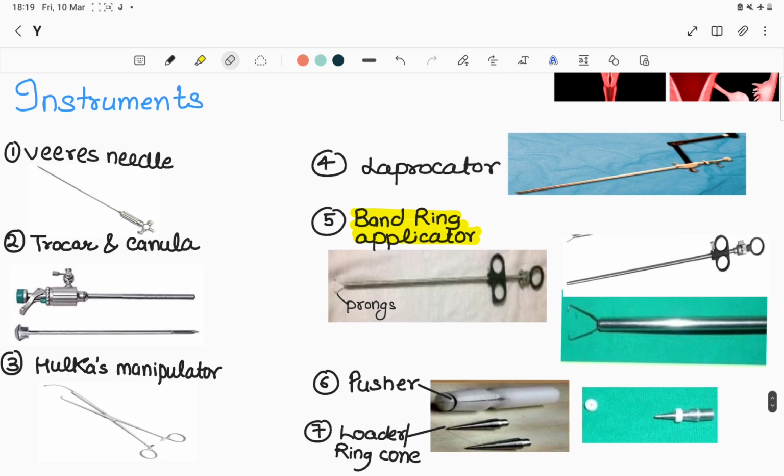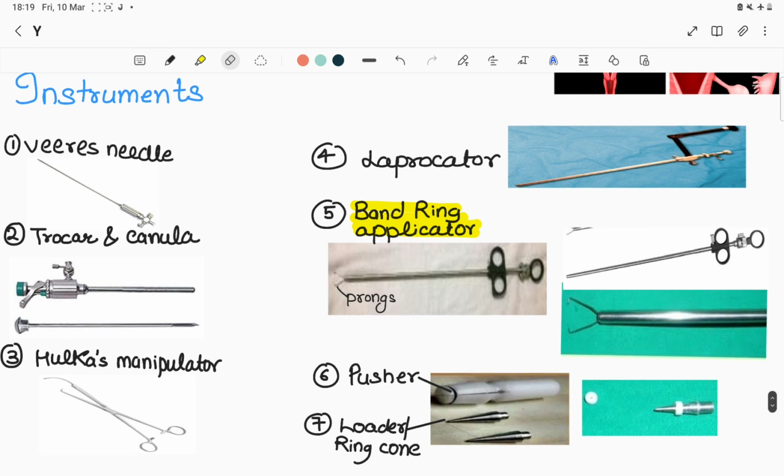So what are the instruments that are used for lap sterilization? There are 7 instruments we need to remember. Number 1 is our Veress needle, which is used to create pneumoperitoneum. Second is trocars and cannula. Third is our Hulka's manipulator, which is used to manipulate the uterus per vaginum. Fourth is our laparoscope, used with the band applicator while doing lap sterilization by single incision. Then is our band ring applicator, which consists of 2 parts. Number 1 is our scope and second is prongs. So prongs are introduced in the scope and it becomes a band ring applicator.